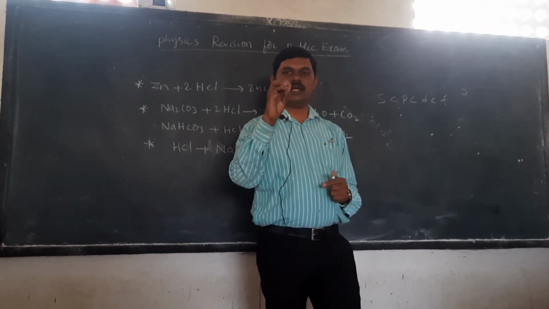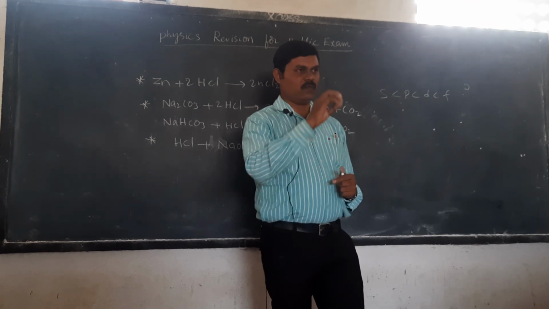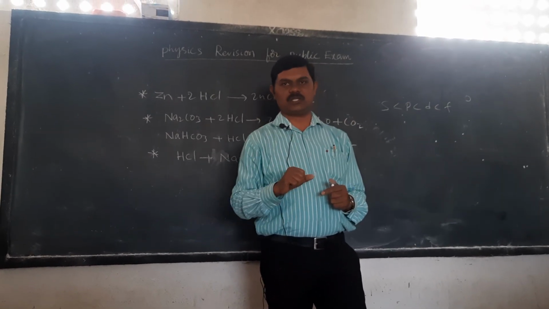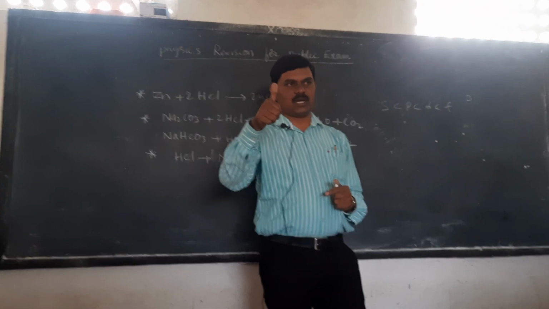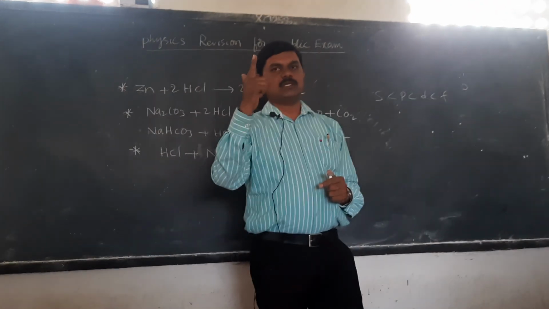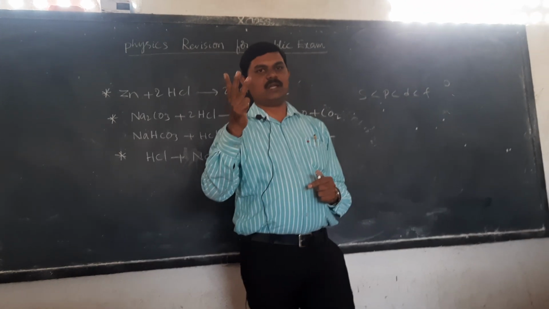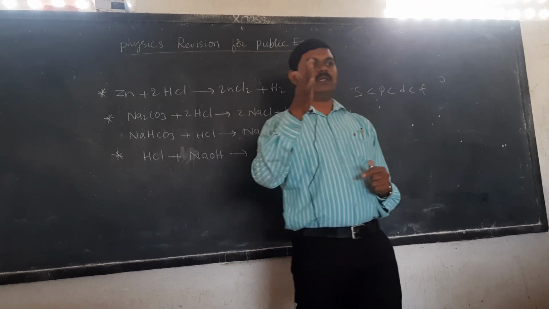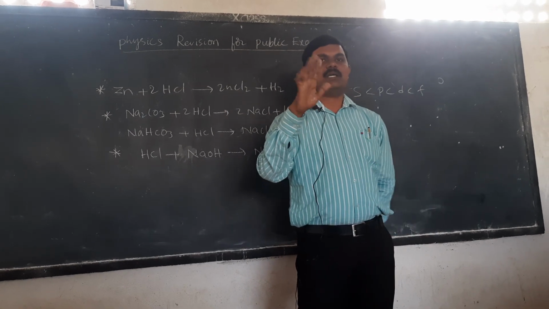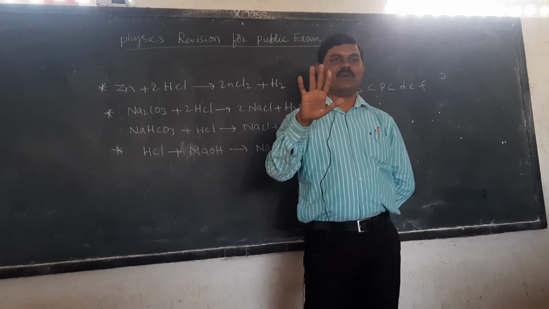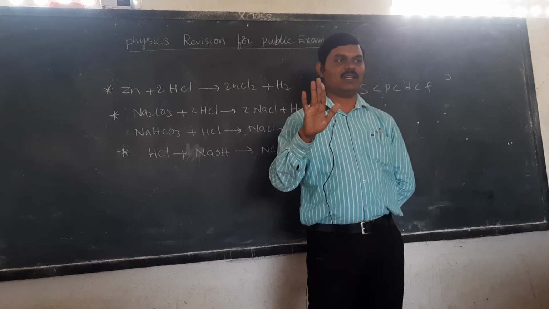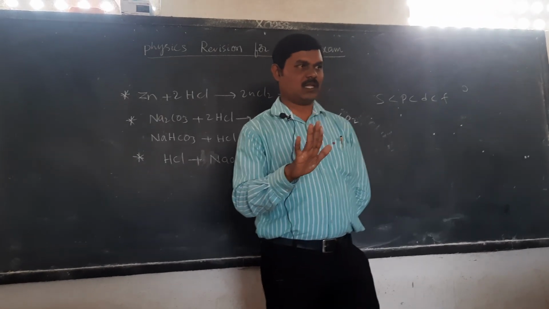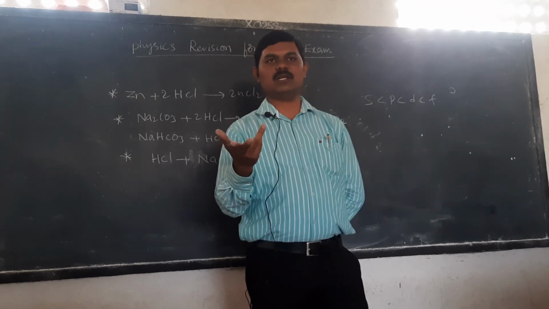Next, related to ionization energy, factors affecting ionization energy are also very important. There are 5 factors. Number 1 is nuclear charge. Number 2, screening effect. Number 3, penetration power. Number 4, atomic radius. Next, number 5, stable configuration. So these are the very important factors affecting ionization energy. So in this lesson, these are the very important. We will go to the 8th lesson.